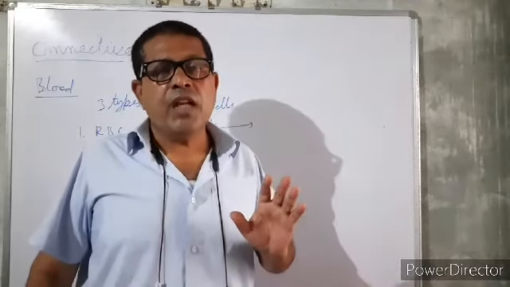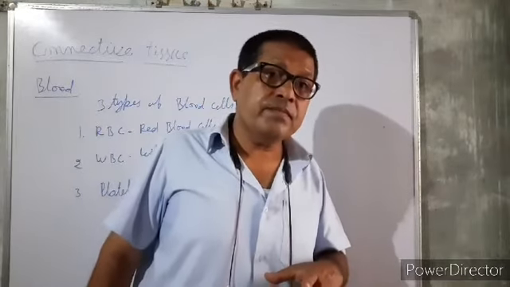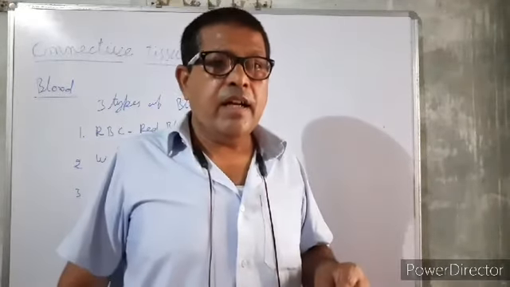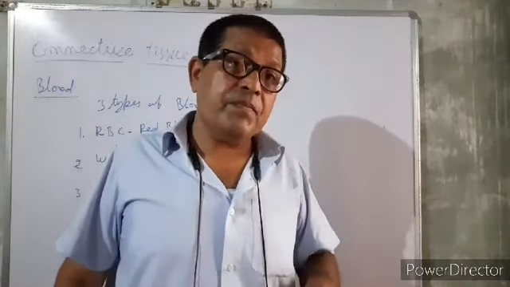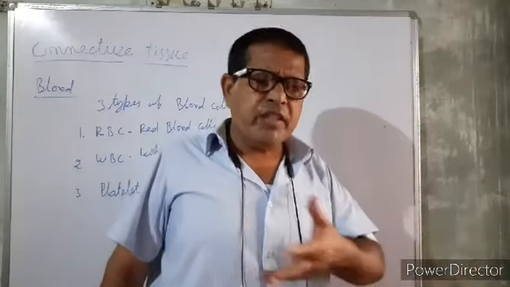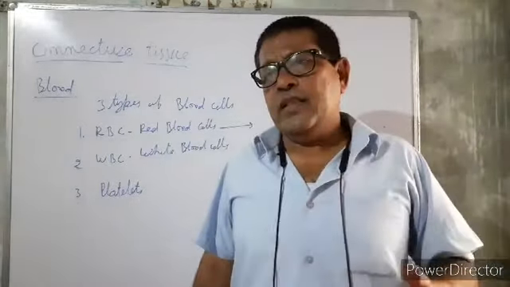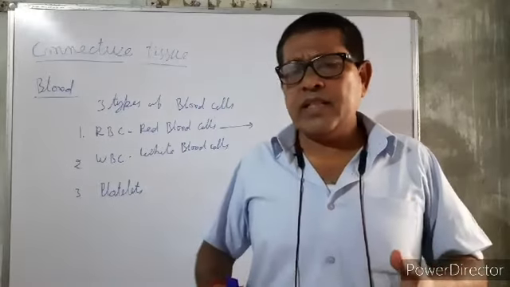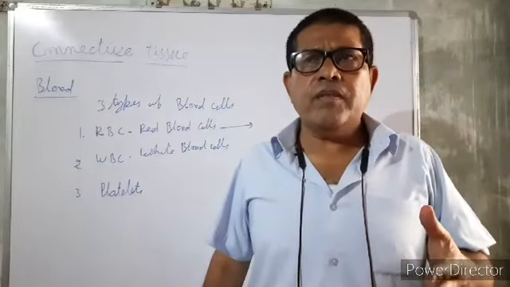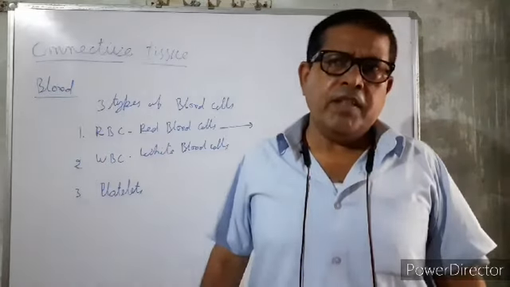A person having a strong immune system is very less infected by pathogens. One question you will study in your next lesson: why do persons living in the same society, but only a few suffer from diseases?